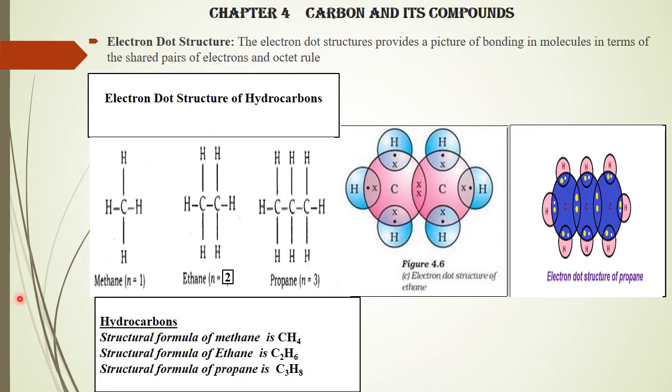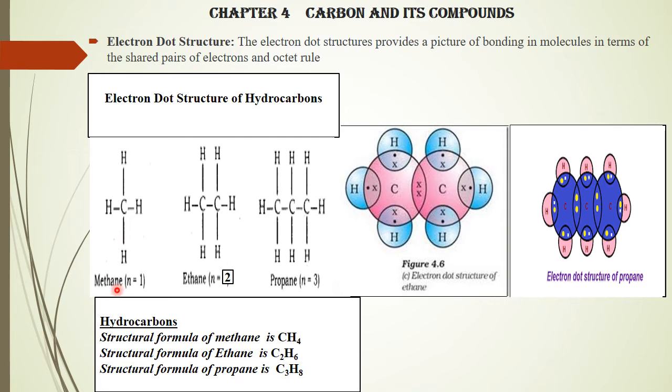Now the electron dot structure. The electron dot structure provides a picture of bonding in molecules in terms of shared pairs of electrons and the octet rule. We have discussed this before for methane, hydrogen sulfide, and even for the chlorine molecule and nitrogen molecule. So this is the dot structure of ethane.